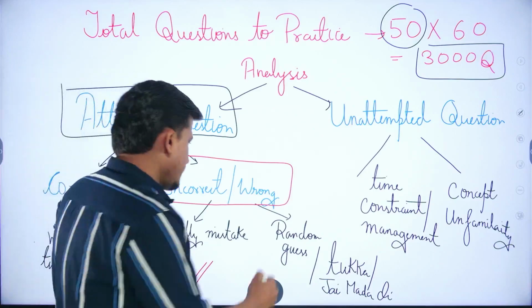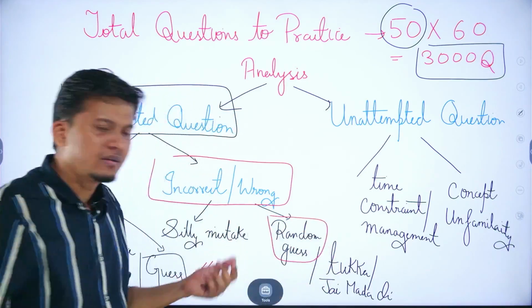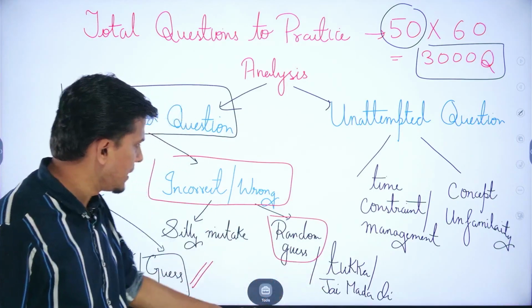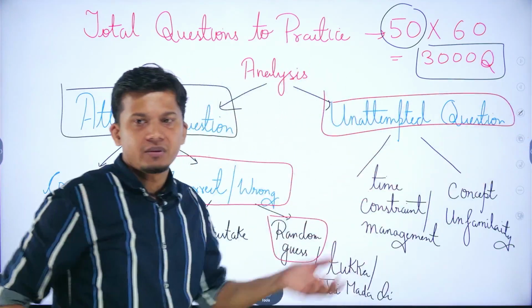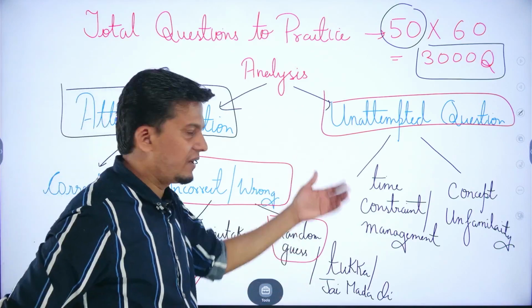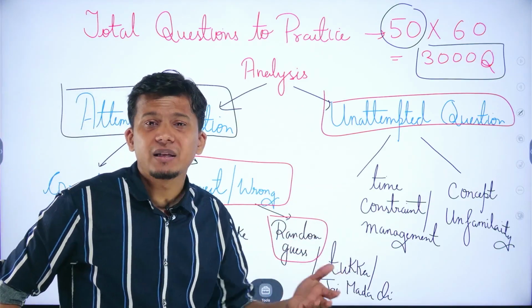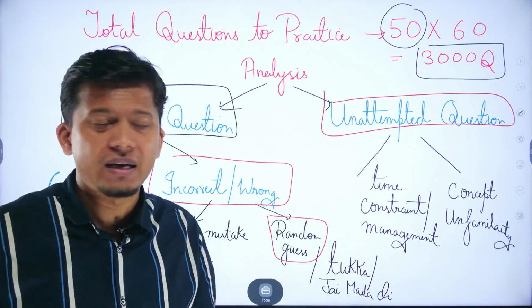Then you have to check whether it was a random guess, तुक्का मार दिया, इसकी वजह से wrong तो नहीं हुआ, ठीक है. Now come to the second part, which is unattempted questions. Whatever questions you have left, that you have skipped in the actual assessment, you have to analyze.